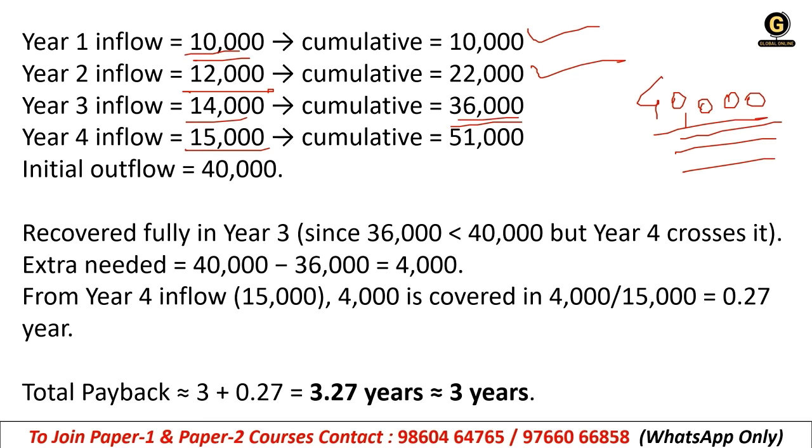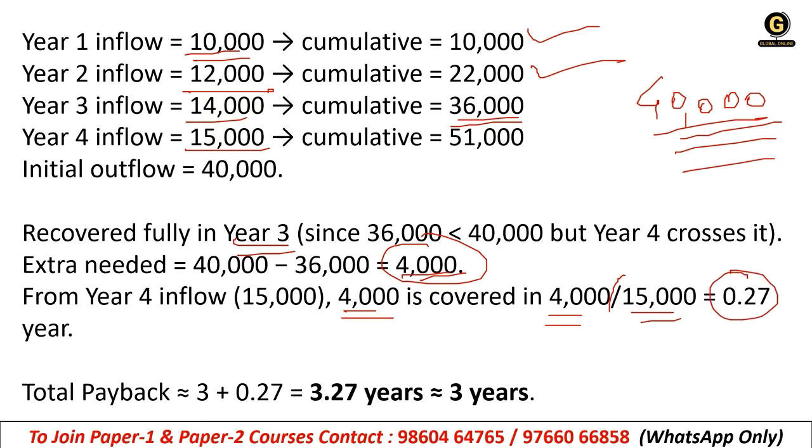Here I have calculated that it is not recovered fully in 3 years. 36,000 was inflow and we needed 40,000 for the investment, right? So 4,000 we needed extra. So 40,000 minus 36,000, we need 4,000 extra, right? But in the fourth year, 15,000 inflow was added, right? So the 4,000 was covered in the fourth year, correct? So 4,000 divided by 15,000, we have 0.27 year.